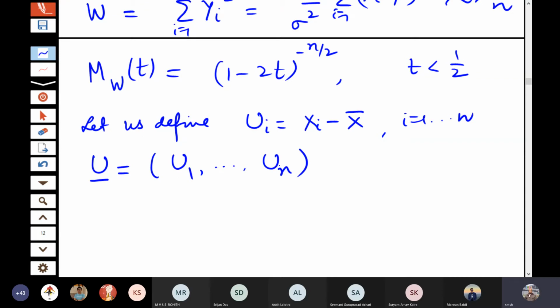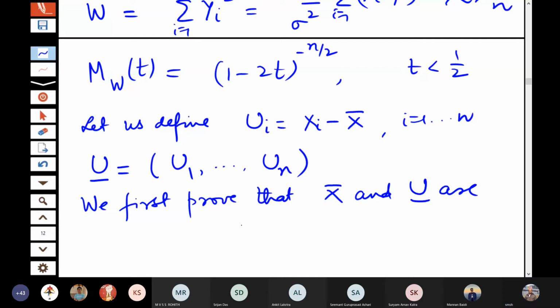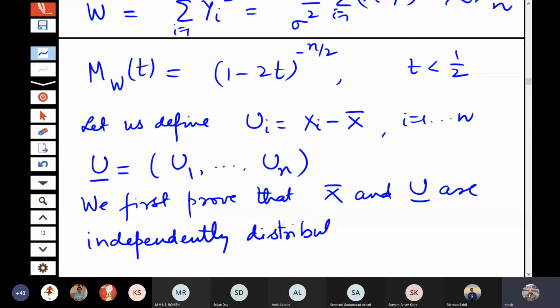We first prove that x bar and u are independently distributed. We will try to show that x bar and u1, u2, un are independent.